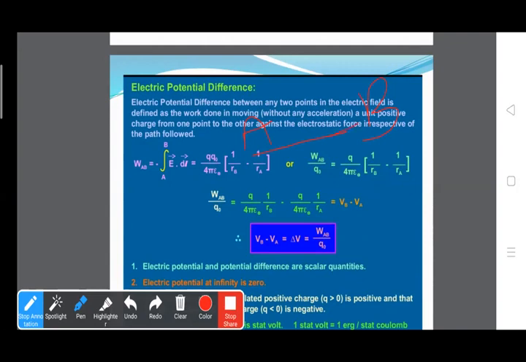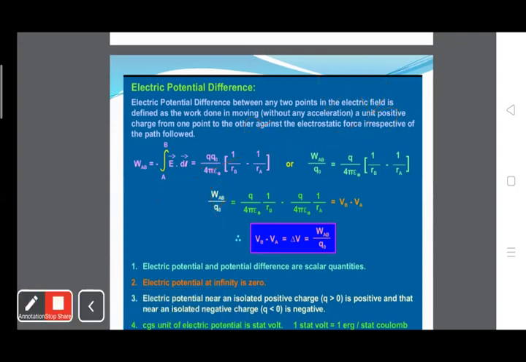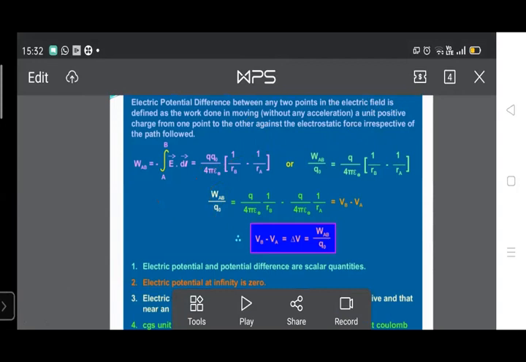Suppose a charge Q is kept at this point, which we call P, and we have to bring the charge Q naught from point B to A. So the potential difference is given by the work done in bringing the charge from B to A, W_AB equals integral of minus E dot dl.